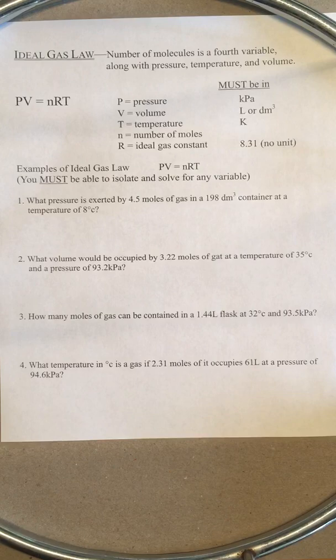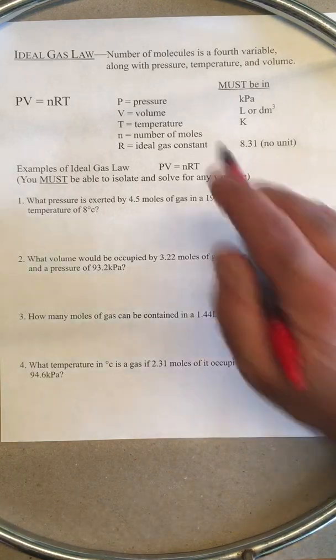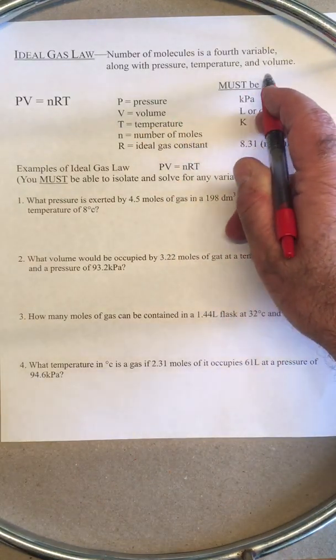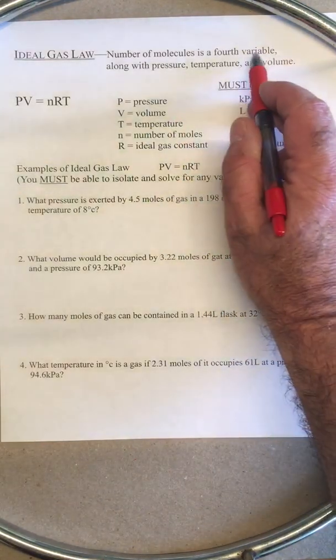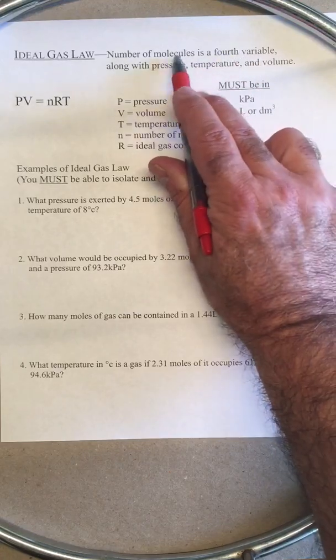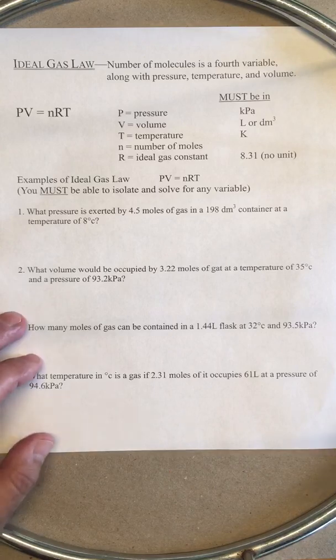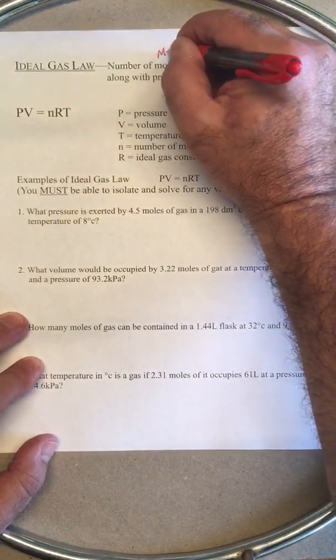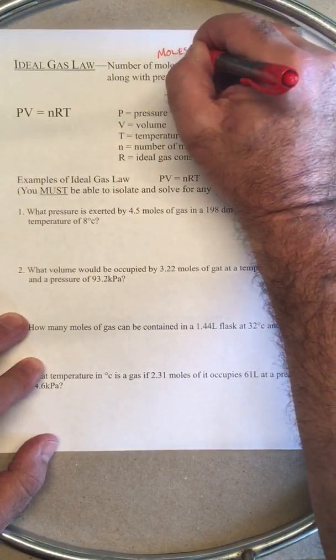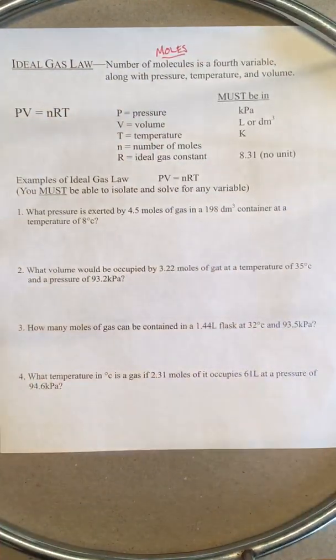This is going to cover the ideal gas law, where the number of molecules is the fourth variable. We've learned about pressure, temperature, and volume in the combined gas law. Now we're entering a fourth variable, number of molecules. And what do we always call number of molecules? Of course, we call that moles. So how many actual gas molecules are in there is going to play a part.